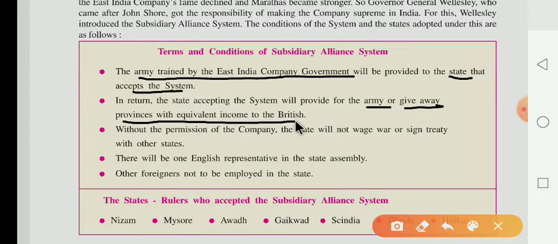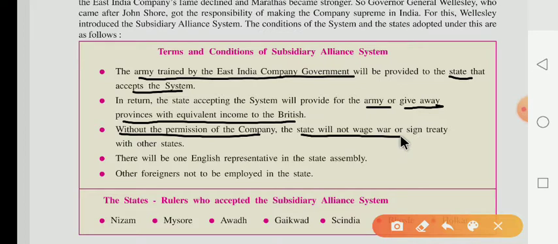What was the second point? The second point is that the state which accepts the subsidiary alliance policy has to pay the income to the British. Third one, without the permission of the company, the state will not wage war or sign a treaty with another state. What was the third condition of the subsidiary alliance? The third condition is that without the permission of the company, the state will not wage war.